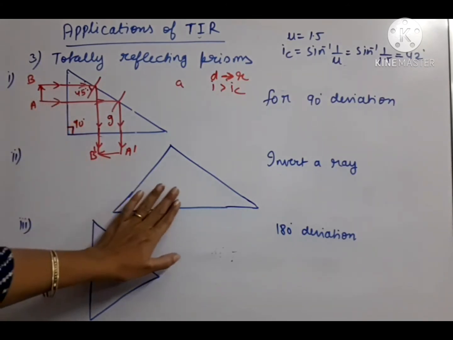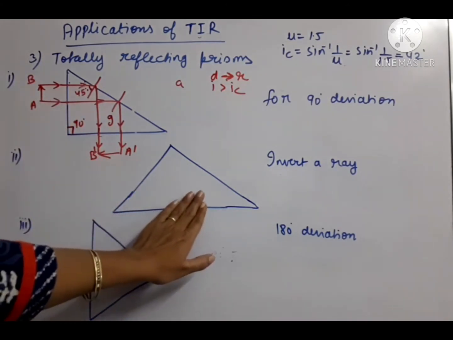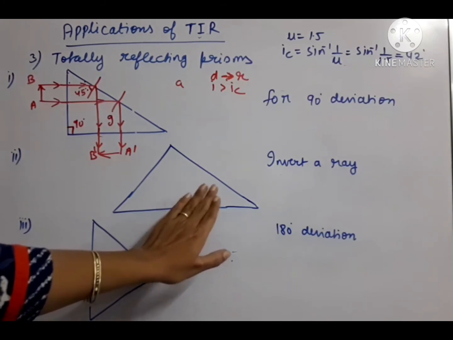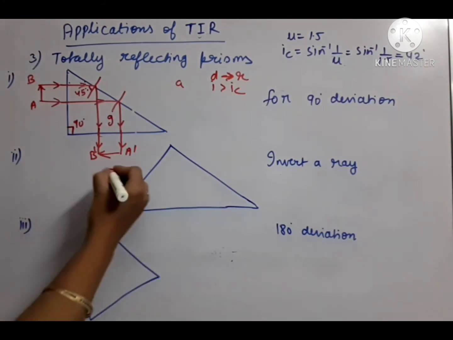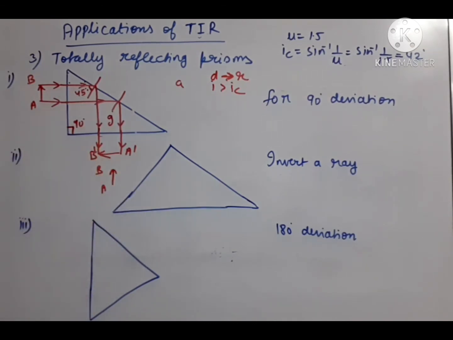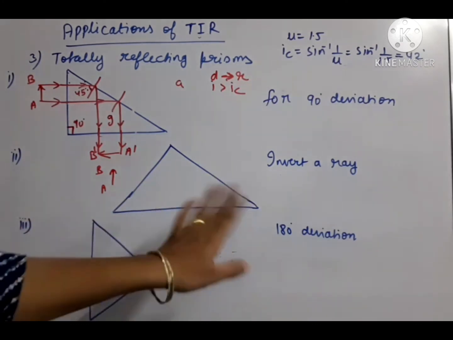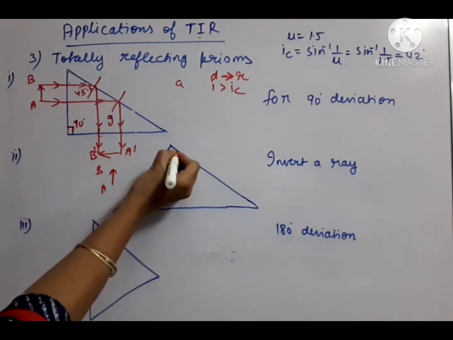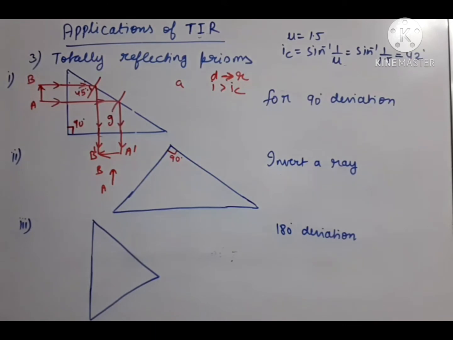Now let us understand the second diagram. Invert the ray. So keep an object AB in front of the prism. Now the prism is kept in different position. This is 90 degree. Okay.